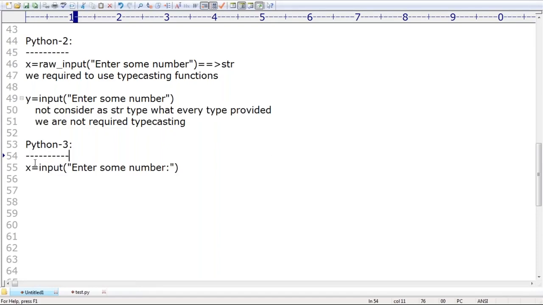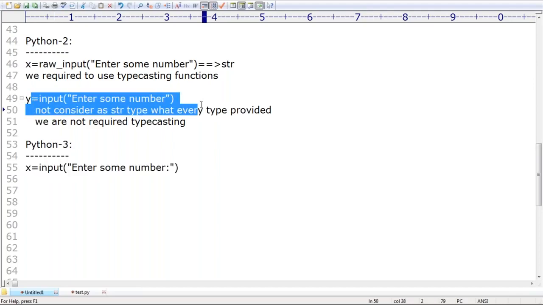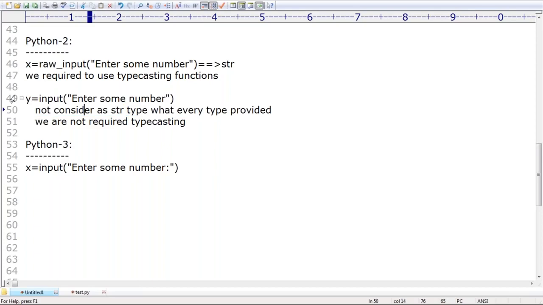What is the function name? Input. Is this input function the same as the one in Python 2? Whatever input function is in Python 2 and whatever input function is in Python 3, are both the same or not? That's what you should be aware of.